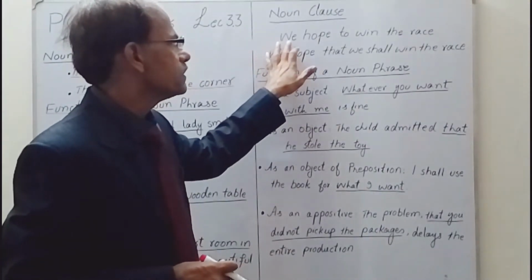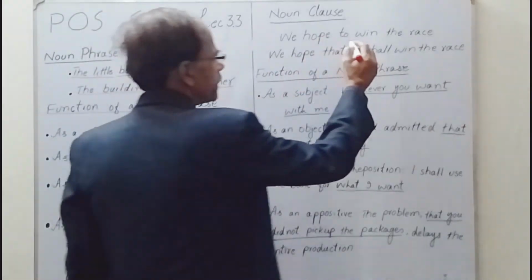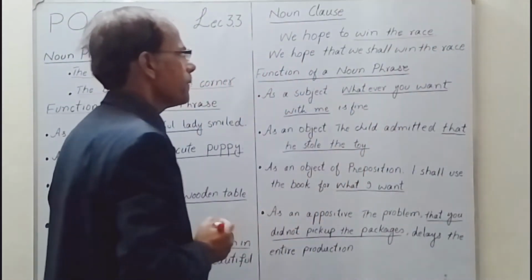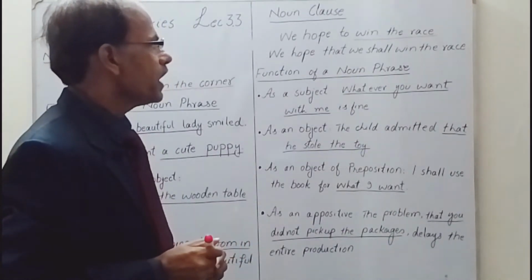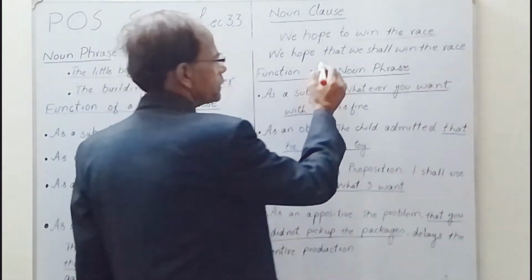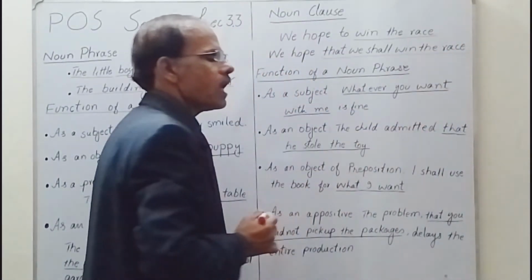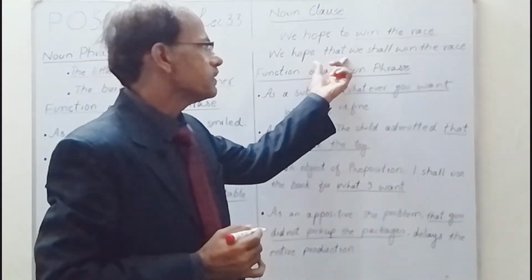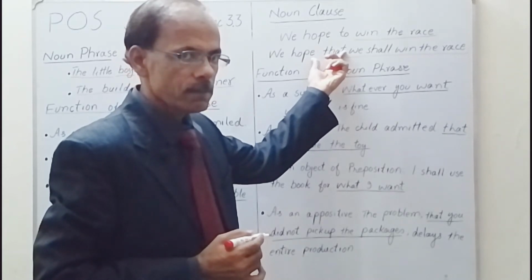In the first sentence, "We hope to win the race," this one is a noun phrase. The next one, "We hope that we shall win the race," this one is a noun clause. That is supplementary. We can use it. It is optional, you may say.